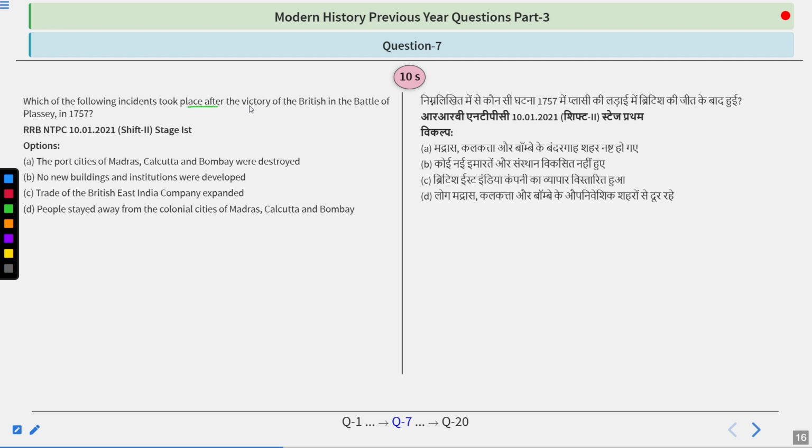Which of the following incidents took place after the victory of the British in the Battle of Plassey in 1757? The port cities of Madras, Calcutta, Bombay were destroyed. No new buildings and institutions were developed. Traders of the British East India Company expanded. People stayed away from the colonial cities of Madras, Calcutta, and Bombay. So try to find out the answer.